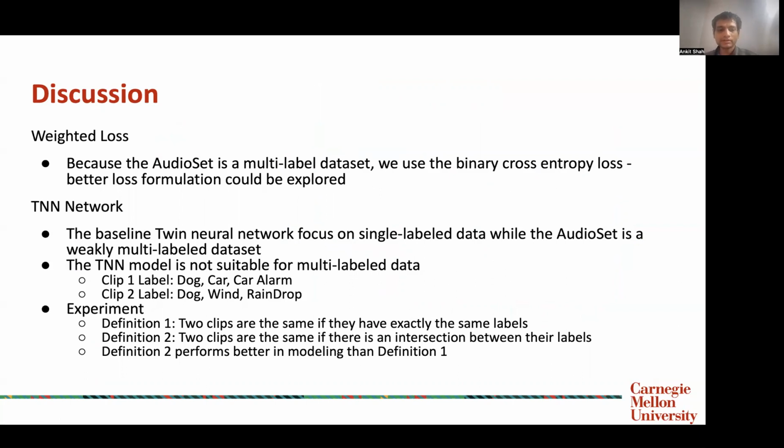So what I mean by this is that, let's say we have a clip with dog, car, and car alarm, and another clip with dog, wind, and raindrop, then the model may not be suitable if it only considers whether the two clips have exactly the same labels, or whether we should consider that the two clips do not contain exactly the same labels, but there is an intersection between the labels. So the definition 2 actually performs better.